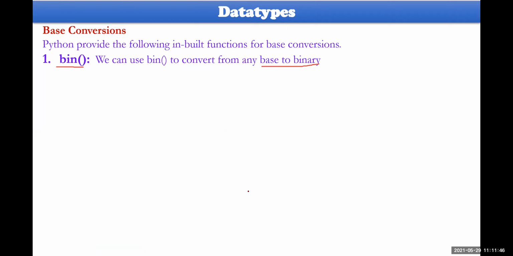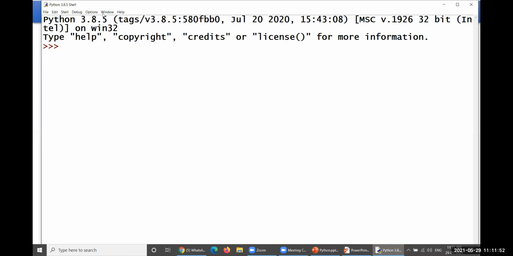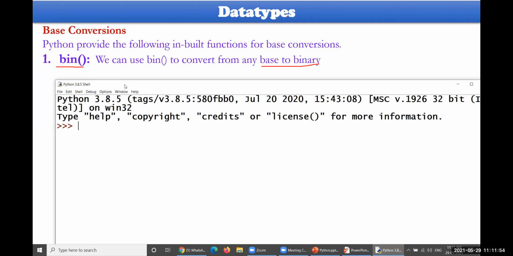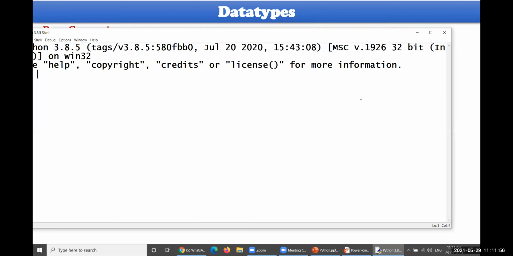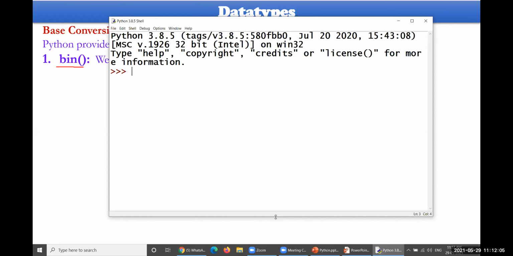Okay, let me take the, where is it? Is it open or not? Yes, it is open. Okay, let me make this somewhat smaller, then you will be able to see properly, because your screen is very small, so that is why I have taken this much size.